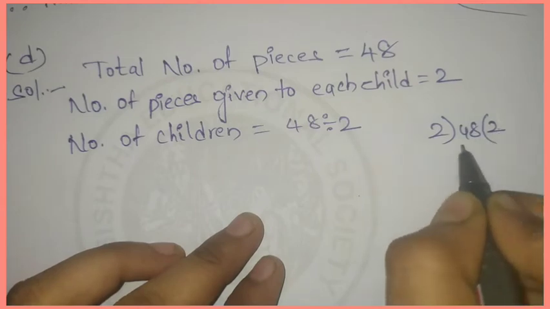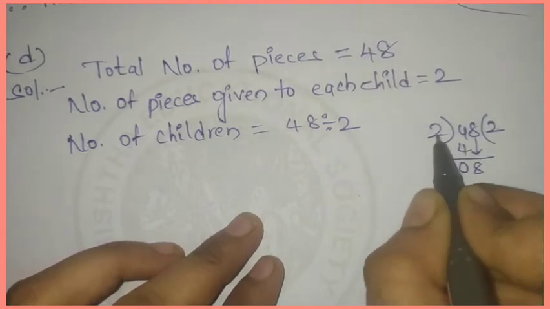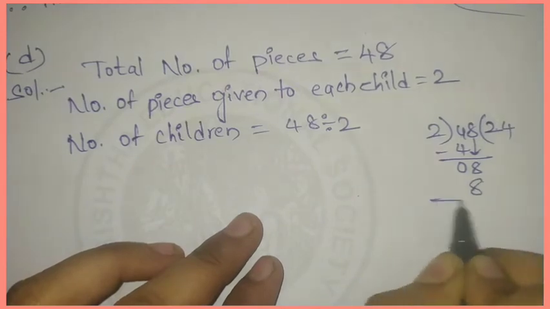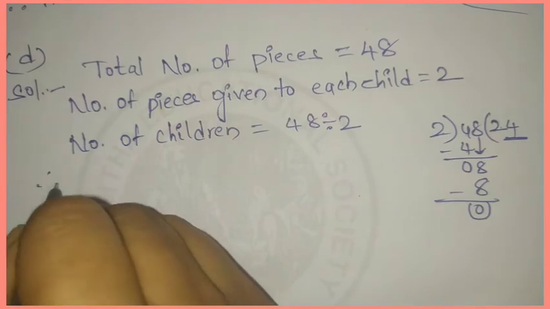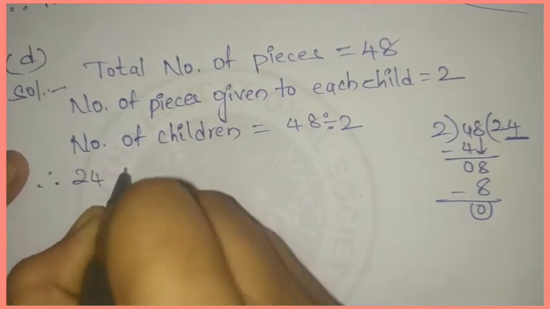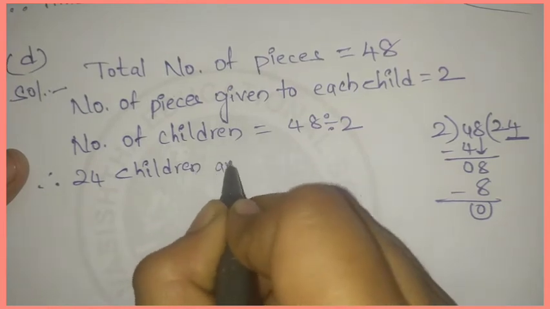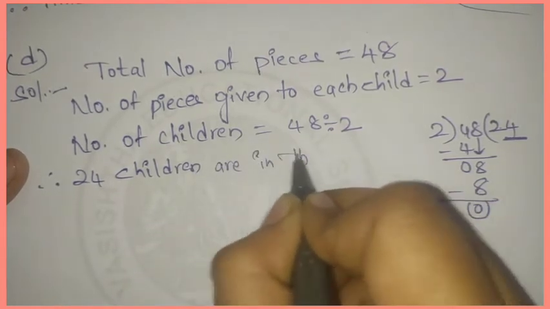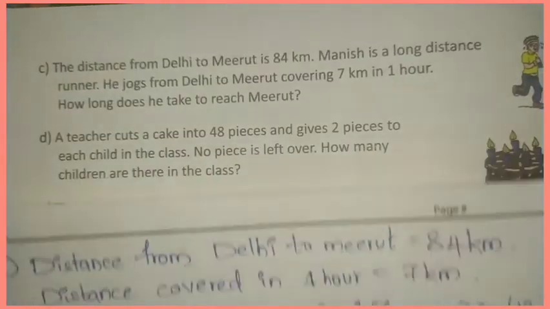2 2s are 4. 4 minus 4 is 0 and this 8 will be written here. 2 4s are 8. 8 minus 8 is 0. So there are 24 children in the class. Okay, this is D answer. Now look at E question.